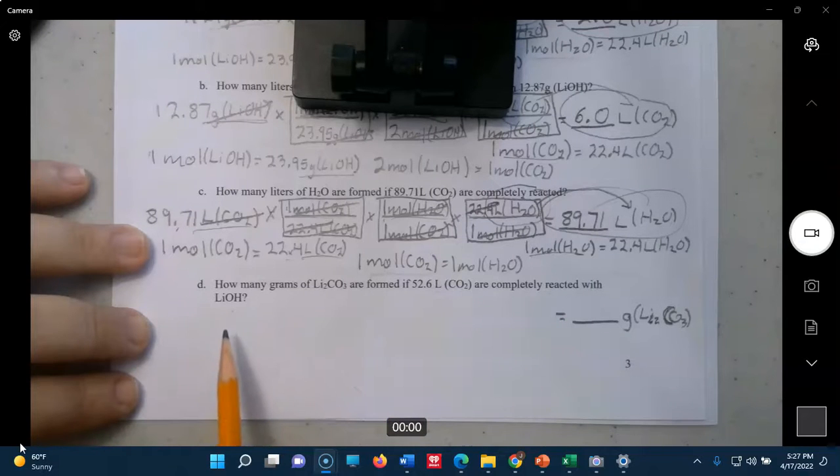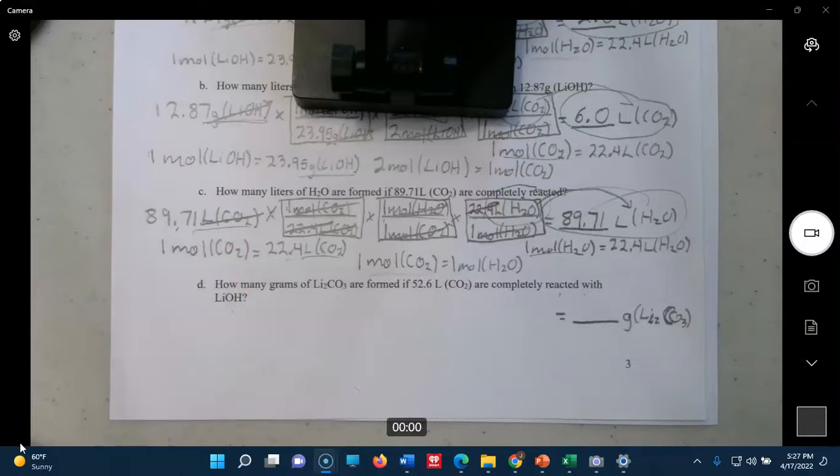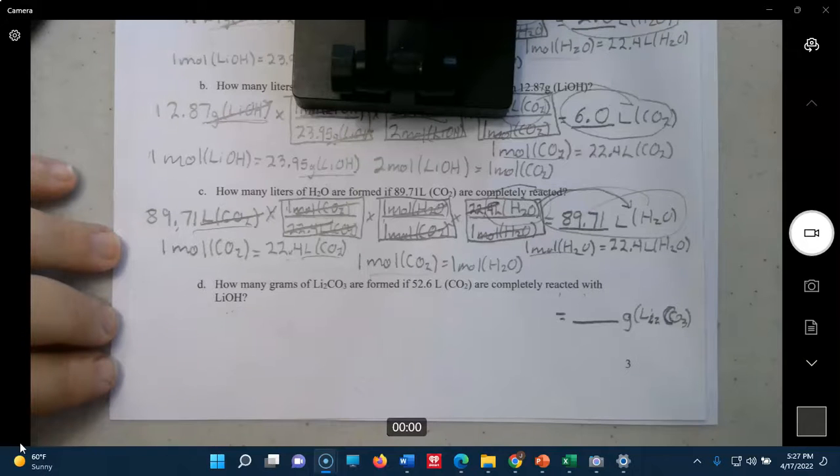Some students were confused by that. This is superfluous information. I could have just stopped with completely reacted. But if you look at the equation, they're reacting with LiOH, so I threw that in there. You have to be aware of that kind of wording. But the LiOH has nothing to do with the problem.